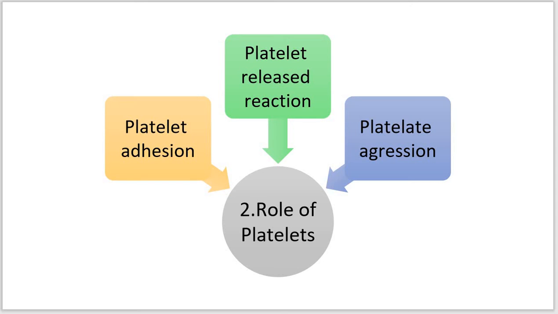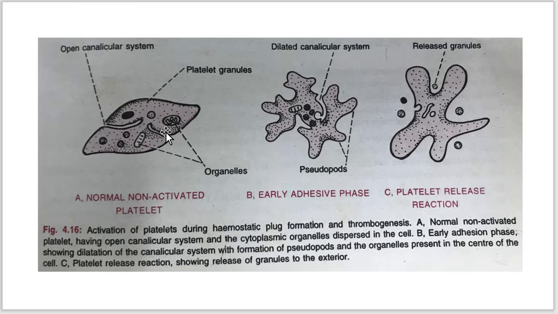During the early adhesion process, there is dilation of the canalicular system with formation of pseudopores, and the cytoplasmic organelles shift to the center of the cell. You can also see this in the diagram. Here you can see the normal non-activated cell, where the organelles are scattered.